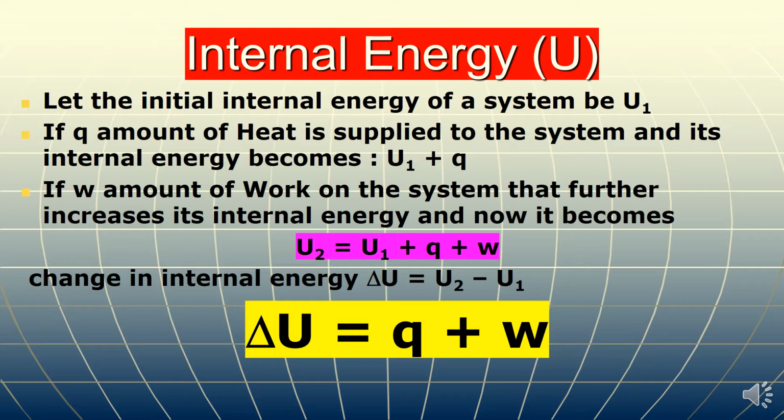So what we can see is that these different energies can never be destroyed nor be created in a process. Rather, they keep on transforming their forms. The change in internal energy for a particular process can be defined as delta U is equal to Q plus W, and this is the mathematical formulation of the first law of thermodynamics.